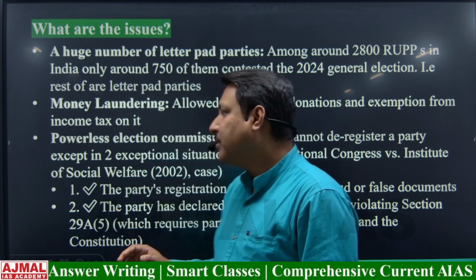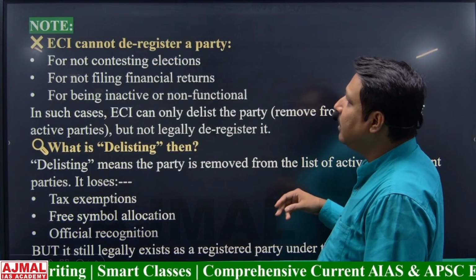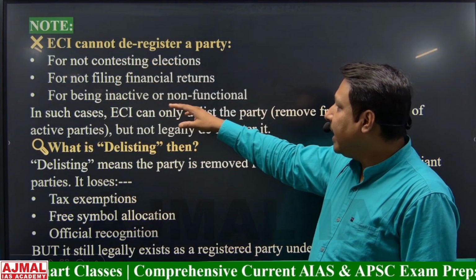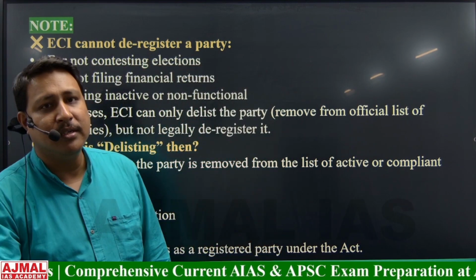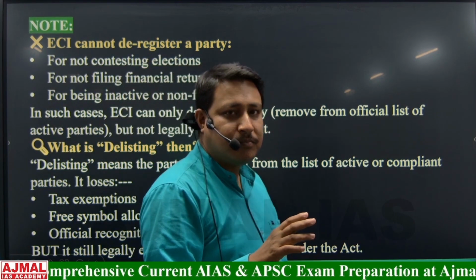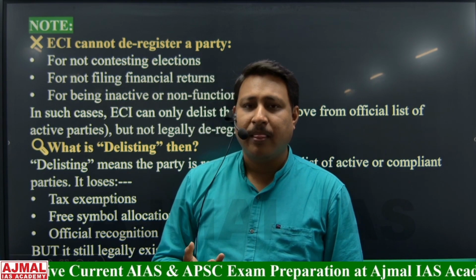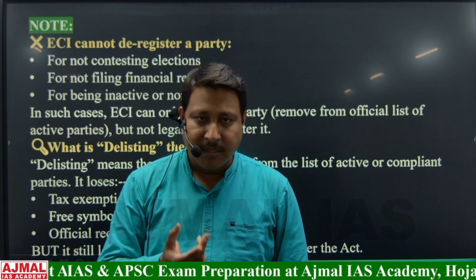This means the Election Commission cannot deregister a political party for not filing income tax, not fighting elections, or not being active or non-functional. On these grounds, the Election Commission cannot deregister. So that's a loophole, because once a political party is registered, it cannot be deregistered. So this is one of the issues.